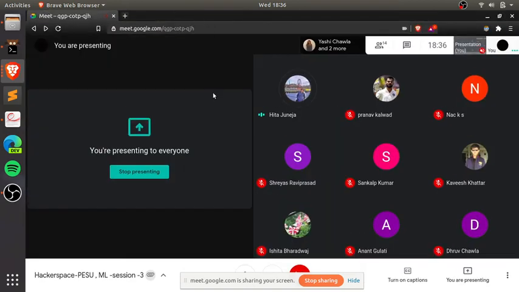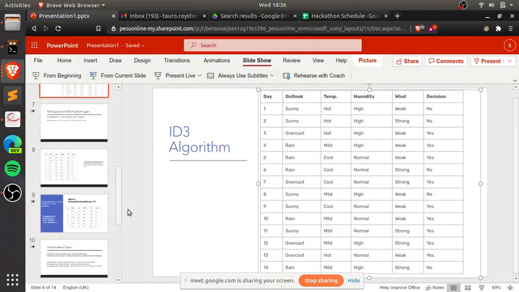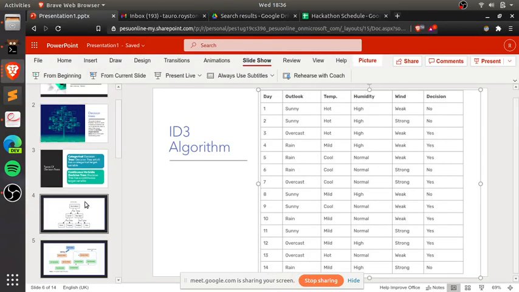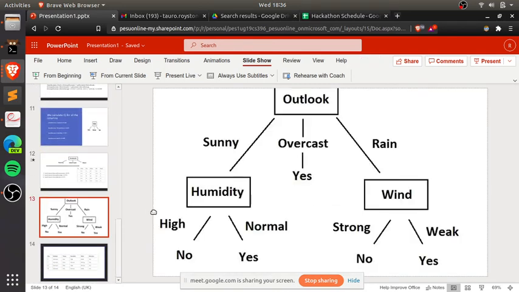Okay, yeah, understood. Anything else? Can you go to the tree one? Which tree? The final tree. This?